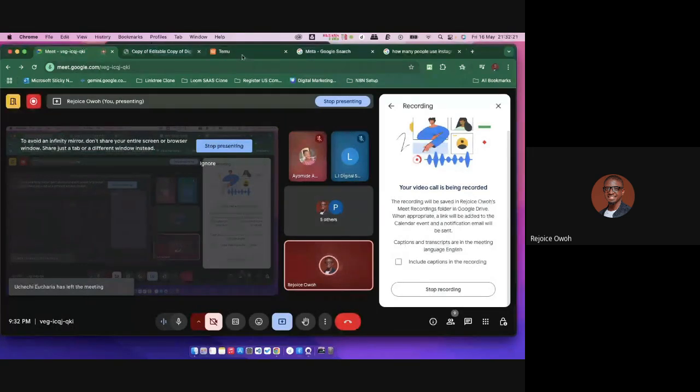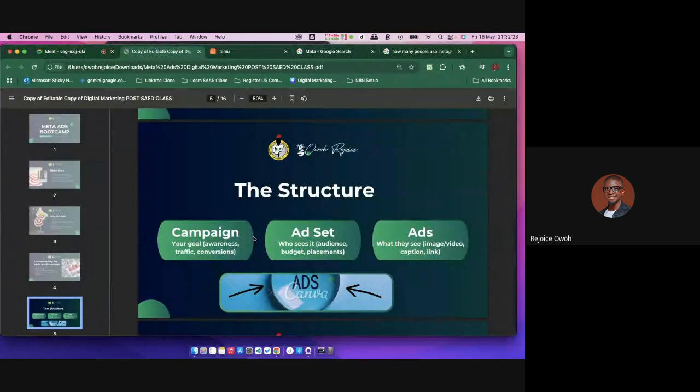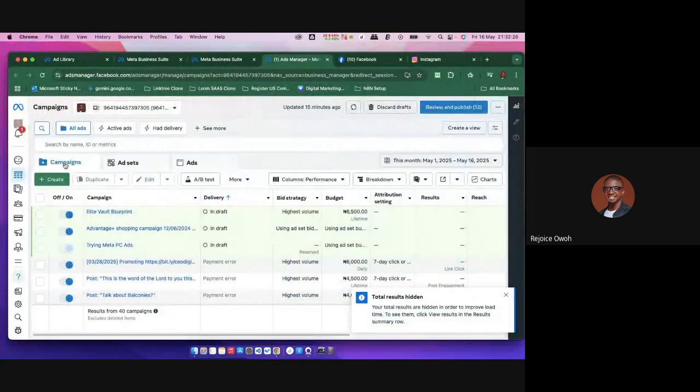So what is the structure of ads? If you look here, what are you seeing? Look at this place I'm pointing out. What are you seeing here? Look closely. Campaigns. Look at this. What's this?